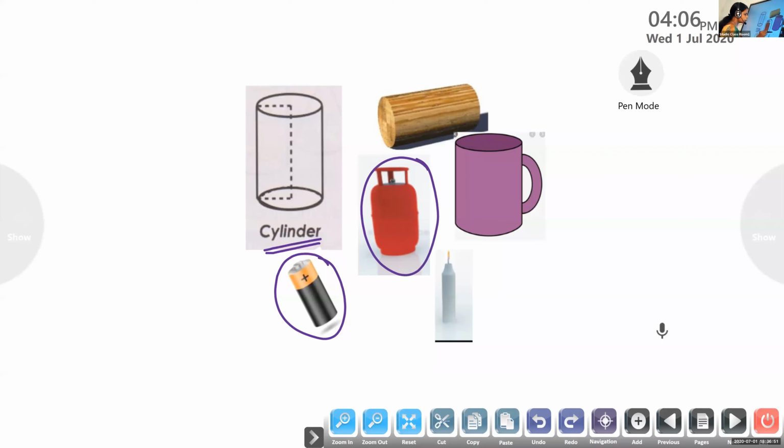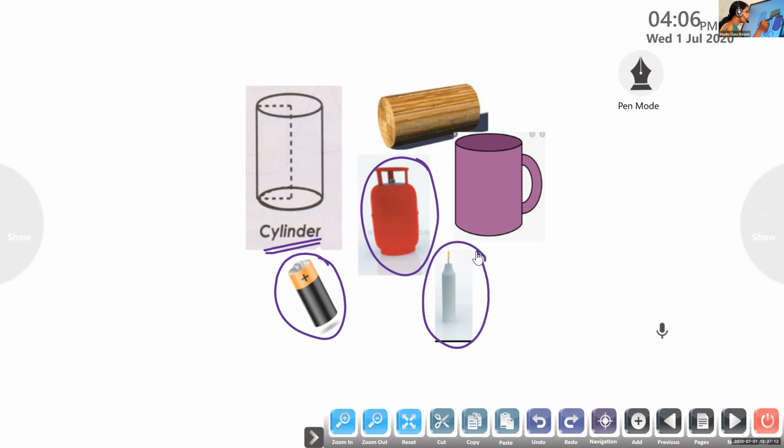What about this one? Name the object. It's a candle. Candle also looks like which shape? Cylinder shape.